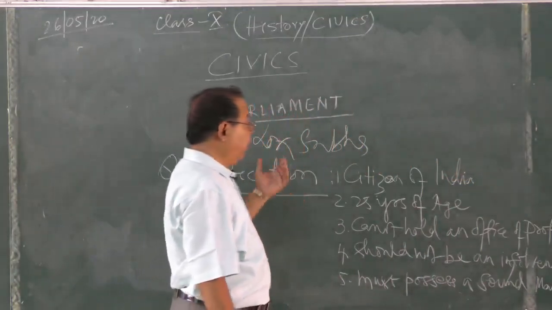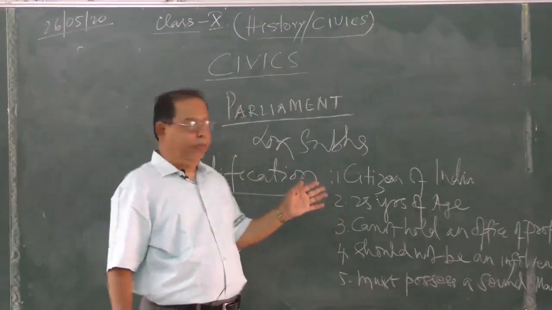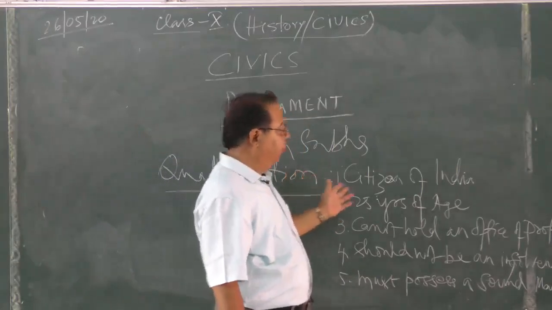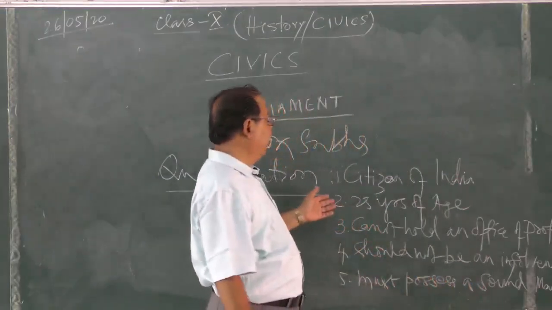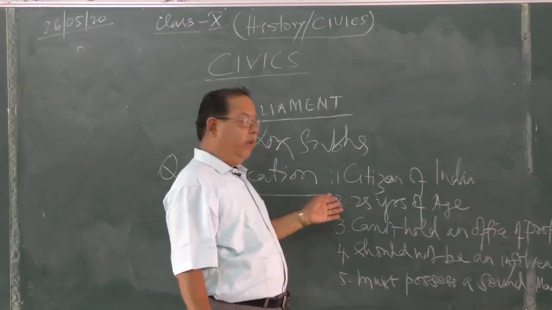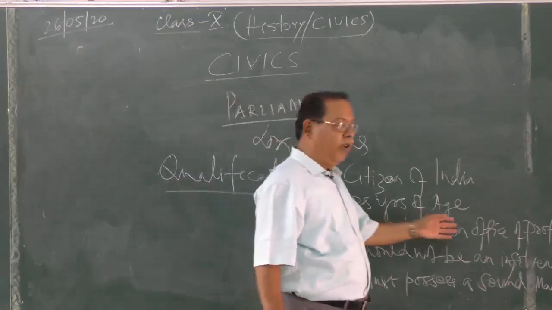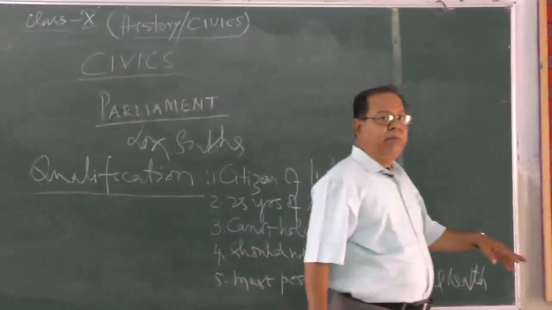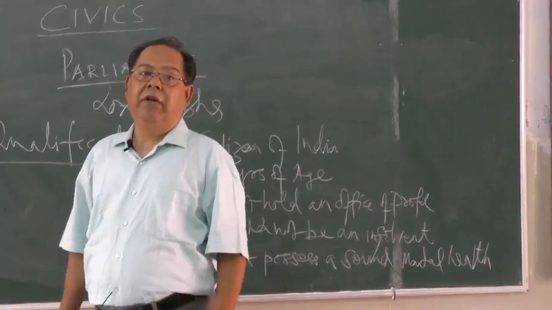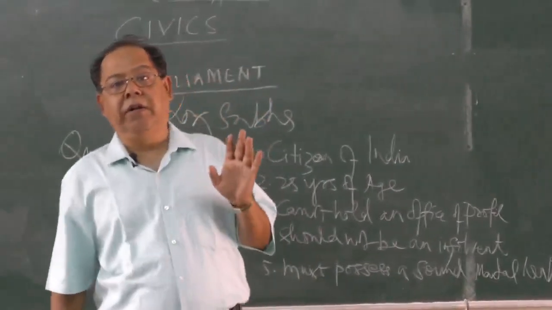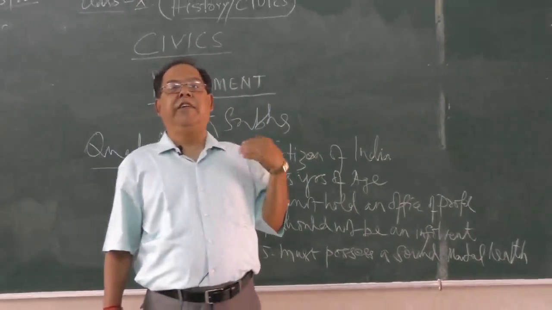So, these are the general qualifications for any person to get elected to the Lok Sabha. First is, you should be a citizen of India. Second, you must have completed the age of 25 years. Third is, you cannot hold an office of profit. That means you have often seen many of the people who held an office of profit have first resigned.